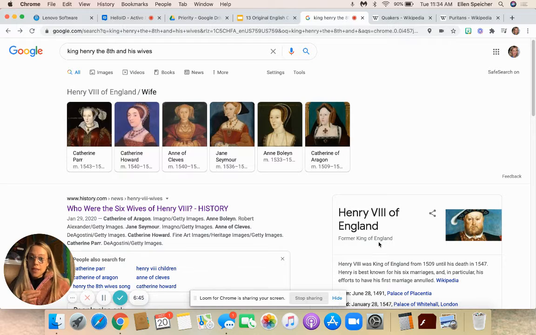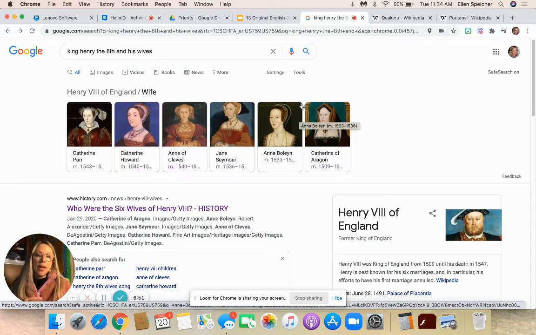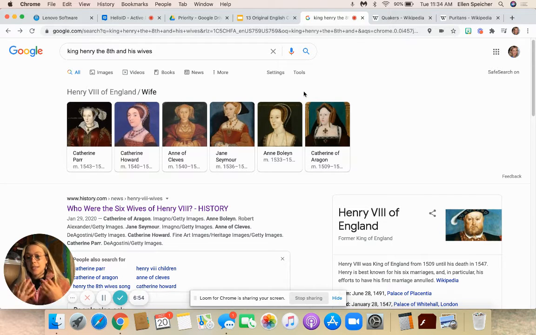However, this woman, Anne Boleyn, strikes his fancy, and Catherine of Aragon has not produced a son for Henry VIII, which is really the thing he wants more than anything in life, a male heir to his throne. So he's hoping that if he remarries, he can have this boy baby to inherit the throne of England. So he goes to the Pope and he says, I'm going to divorce my wife so that I can marry a new younger wife and hopefully have a male son. And the Pope's like, no, you can't do that. I'm sorry, that's not cool with us.